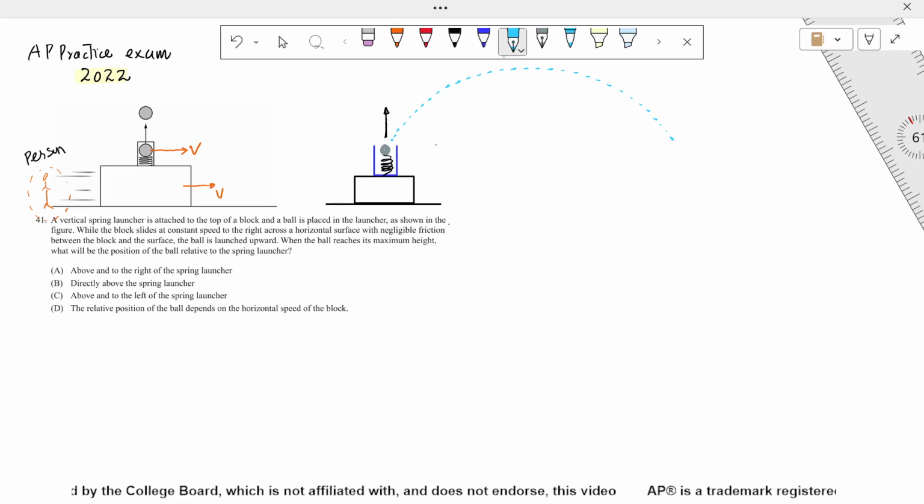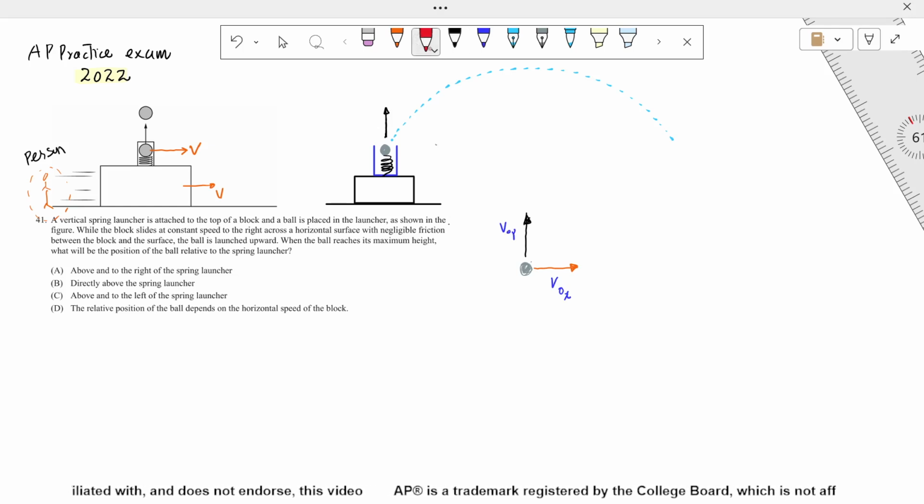And why is that? The reason is, for this ball which is launched vertically, the ball already has a horizontal component of velocity. This is a horizontal component of velocity which is given to it due to the motion of the object. So when it has both components of velocity, let's say v0x and v0y, the ball will have an instantaneous resultant velocity in this direction, which is a sum of these two components. So this is the initial velocity, due to which the ball will not go vertically up, nor will it go just horizontally.